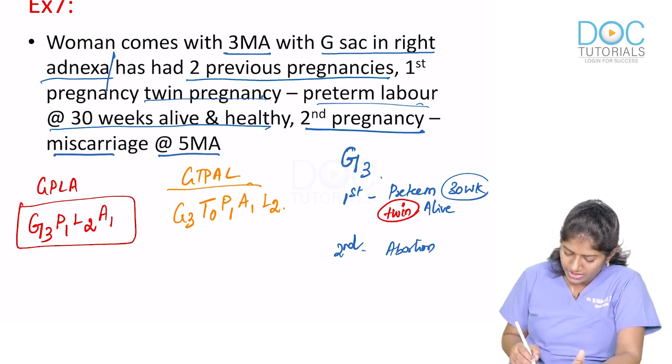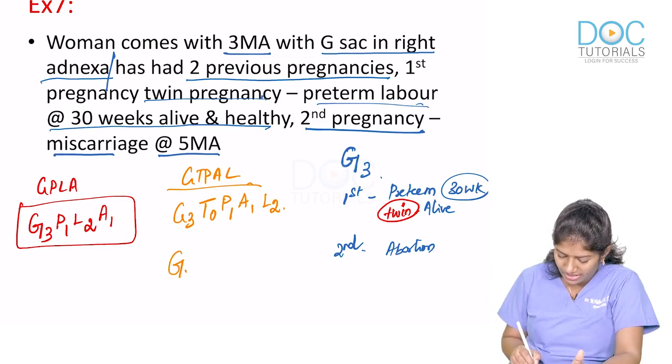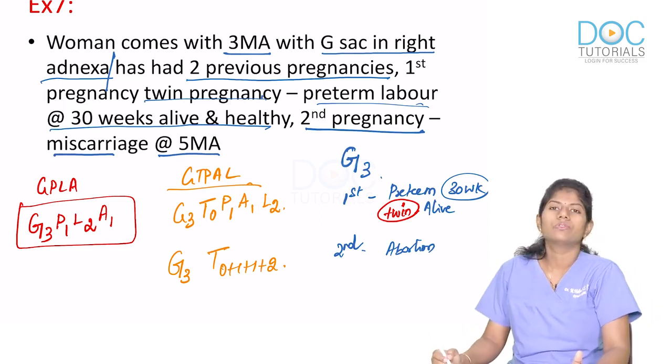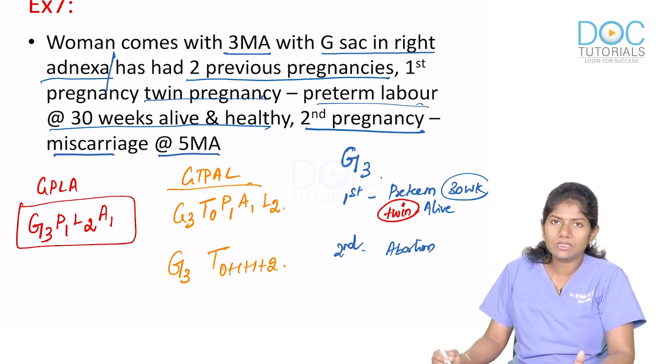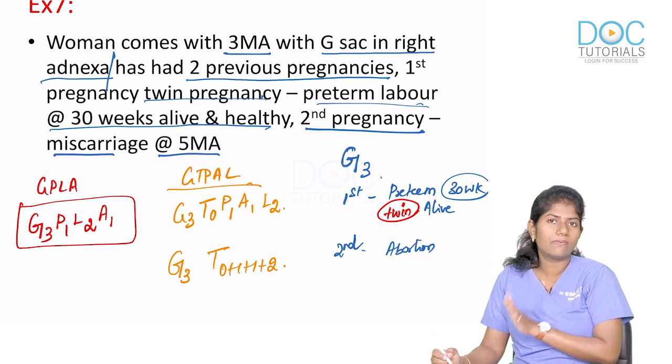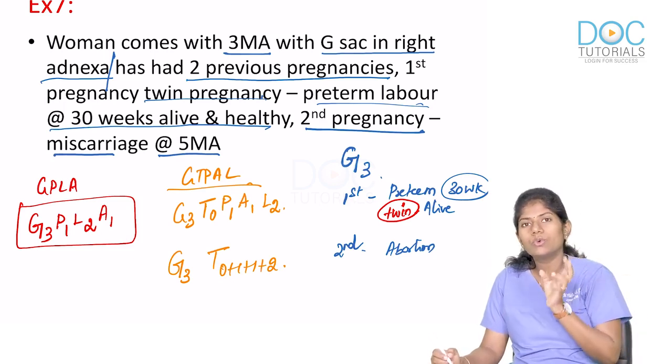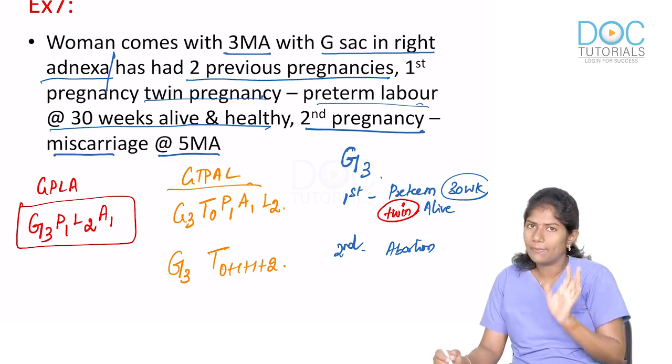So her GT-PAL score will be Gravida 3, T 0 plus 1 plus 1 plus 2. So you understand how to give the GT-PAL score. Here we distinguish term from preterm, whereas in the GPLA system we include both term and preterm under para.